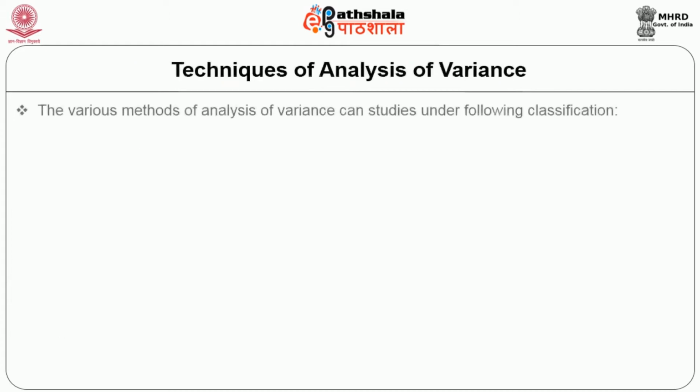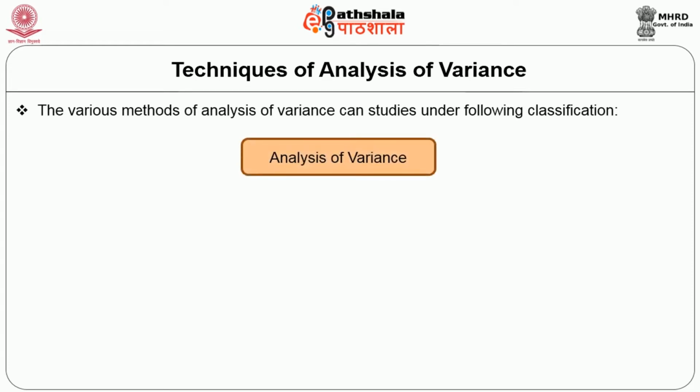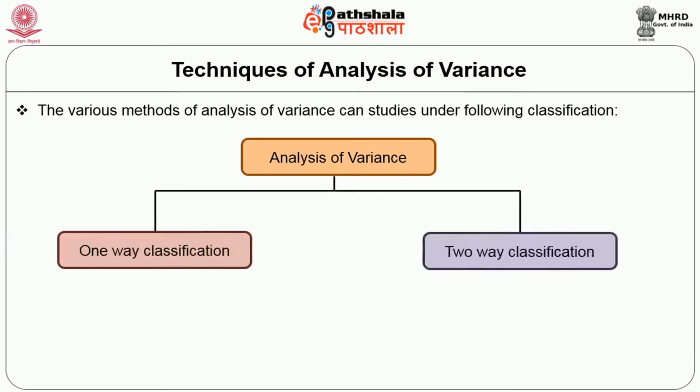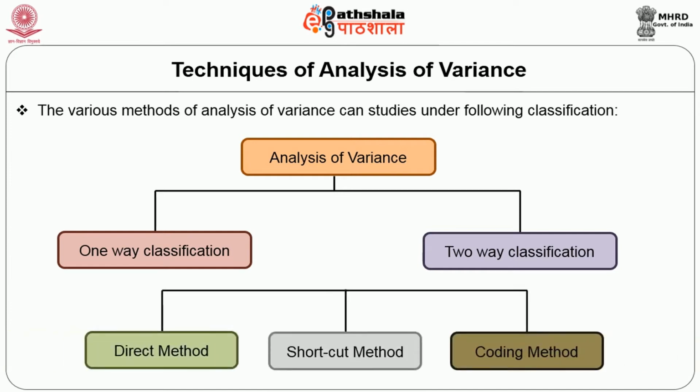Then let us discuss what are the techniques of analysis of variance. The various methods of analysis of variance can be studied under the following classification. The analysis of variance can be studied as one-way classification or two-way classification, and it can be studied by using the direct method, shortcut method and coding method.